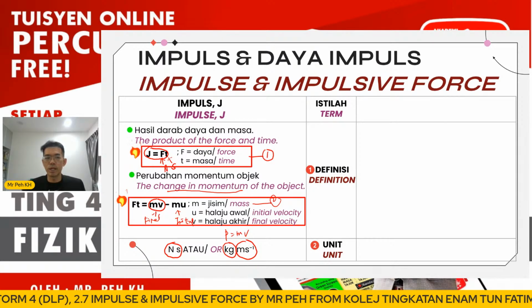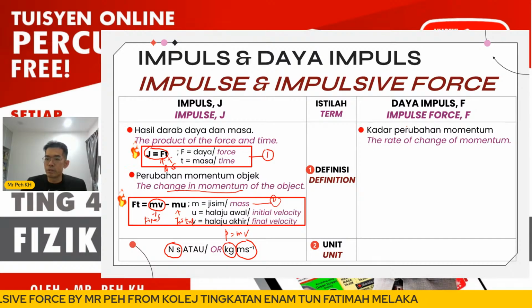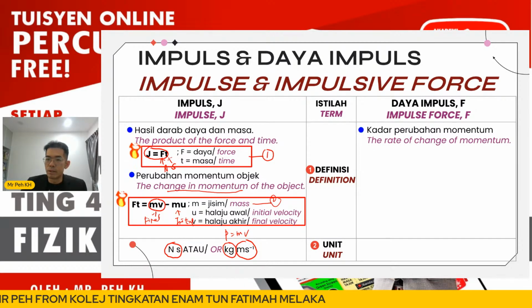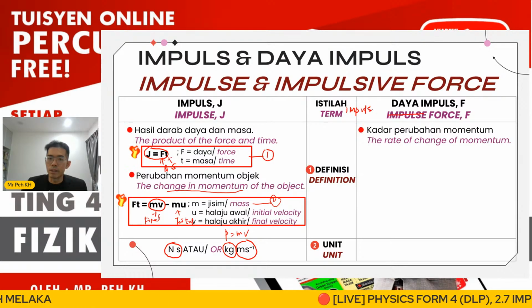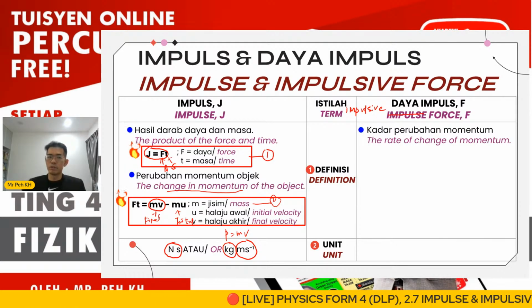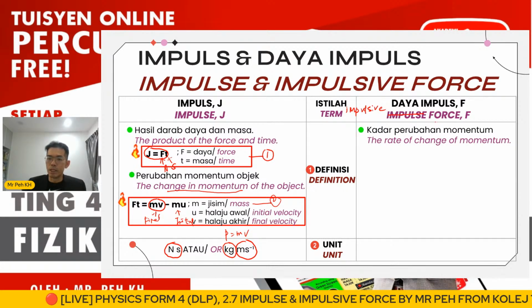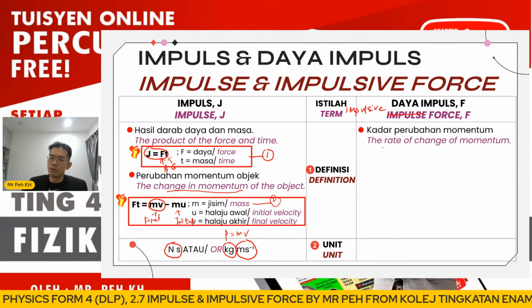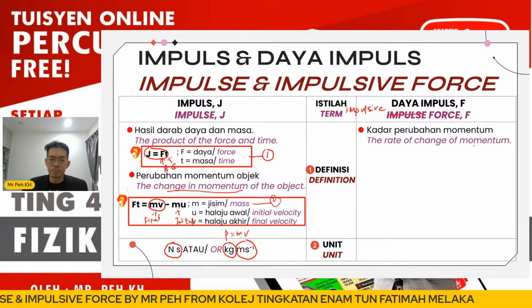Okay, so now let us look at the impulsive force. Okay, so here got error. So impulsive force, with the symbol of capital F. Okay, so the impulsive force definition here will be the rate of change of momentum.